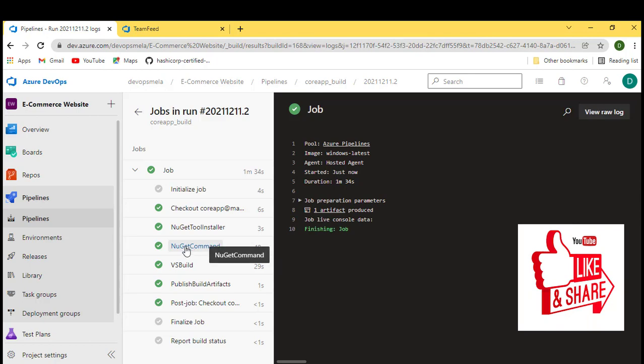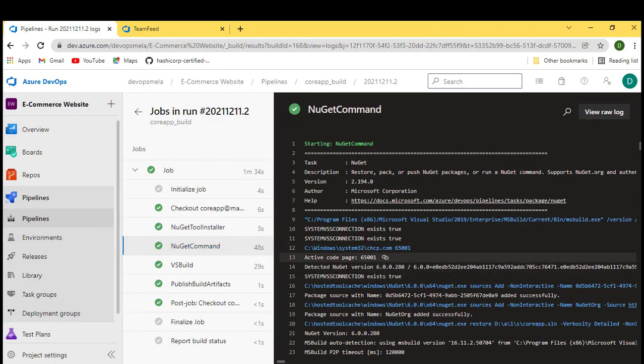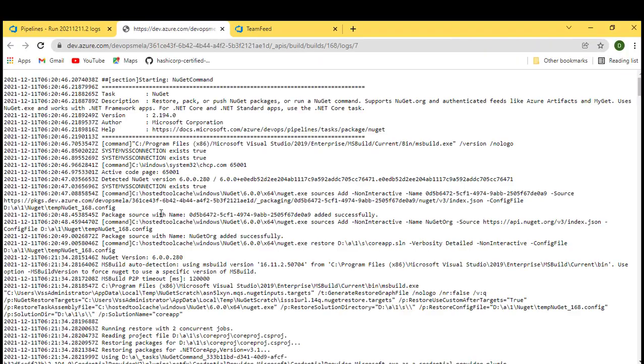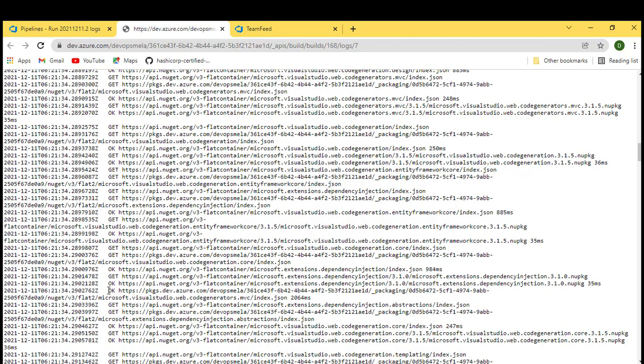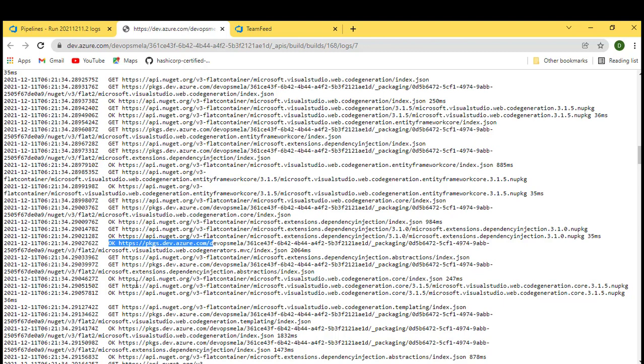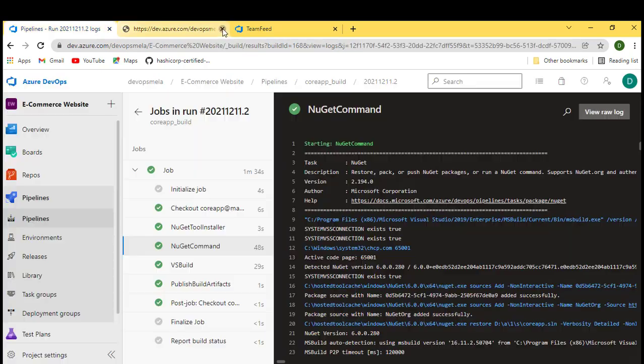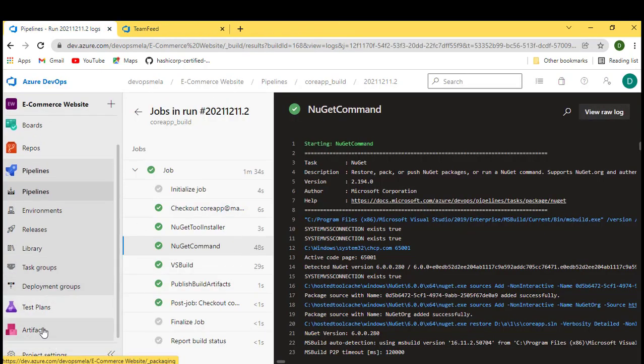Okay, but that is not important. I want to see the NuGet command because the restoration was done from my private feed. Let's go and look at the logs now. If you look at the logs now, this is what you see: package.dev.azure.com. You're getting the information from package.dev.azure.com. So that means my restoration was done from my private feed that we have.